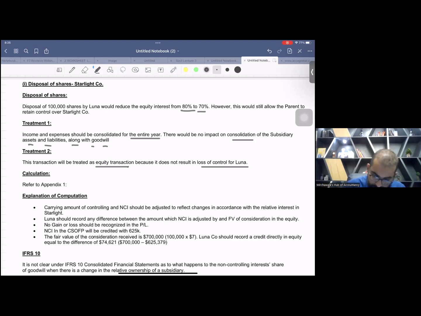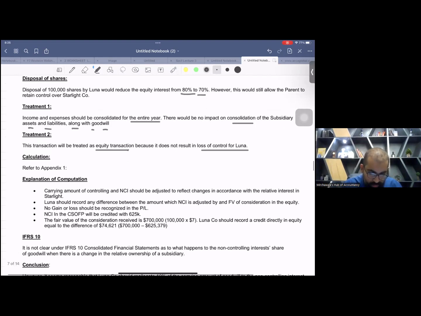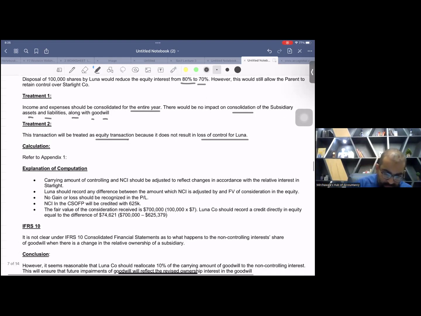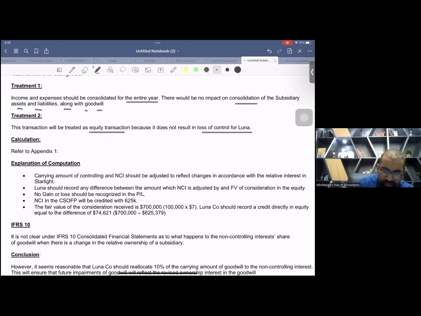Now see this, carrying amount, this appendix 1 we are going to calculate. The carrying amount of non-controlling interest, NCI, should be adjusted to reflect the changes in the relevant interests in Starlight. Yes, we have to make the entry as well. I'll show you the entry as well.